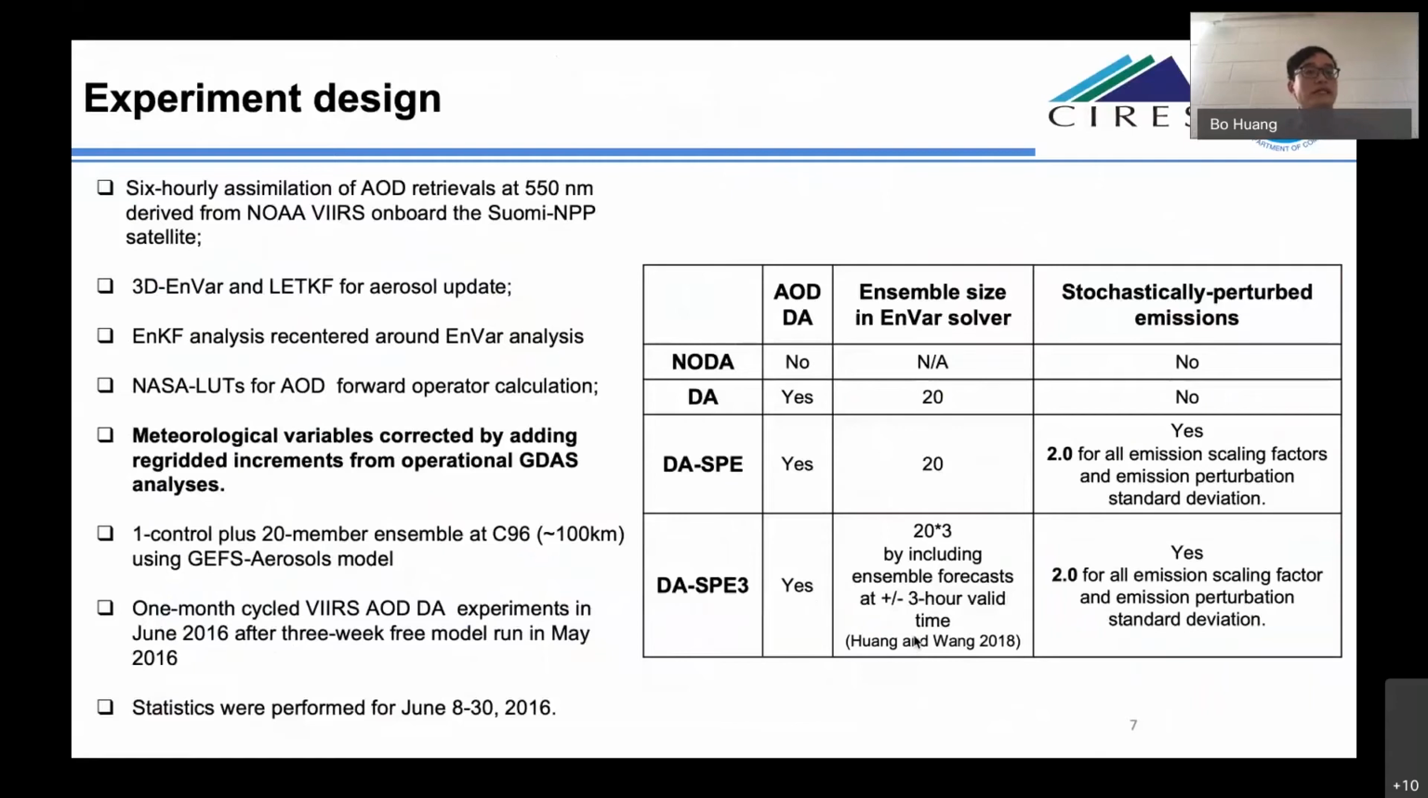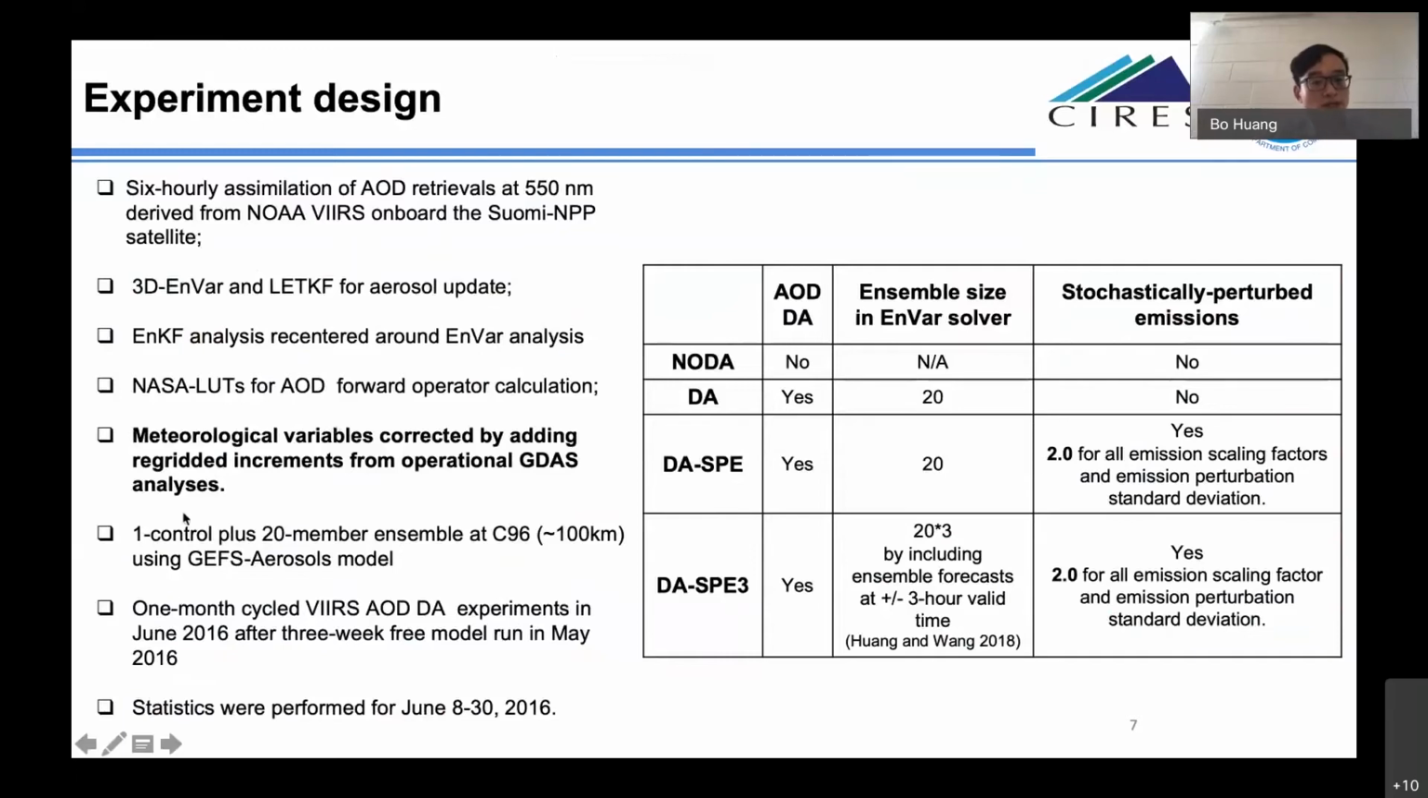Here comes our experiment design. We will run 6-hourly assimilation of AOD retrievals at 550 nanometers derived from NOAA VIIRS onboard the Suomi NPP satellite, using 3DVar and RTKF for the aerosol update. A recentering procedure is also applied on the RTKF analysis and the 3DVar analysis. We are also going to use the NASA lookup table to calculate the AOD forward operator, which, as I showed earlier, shows a much better agreement with the AOD retrievals themselves.